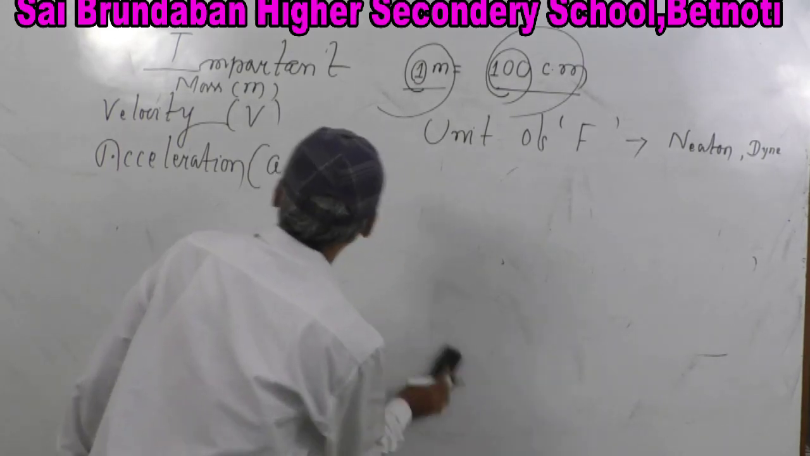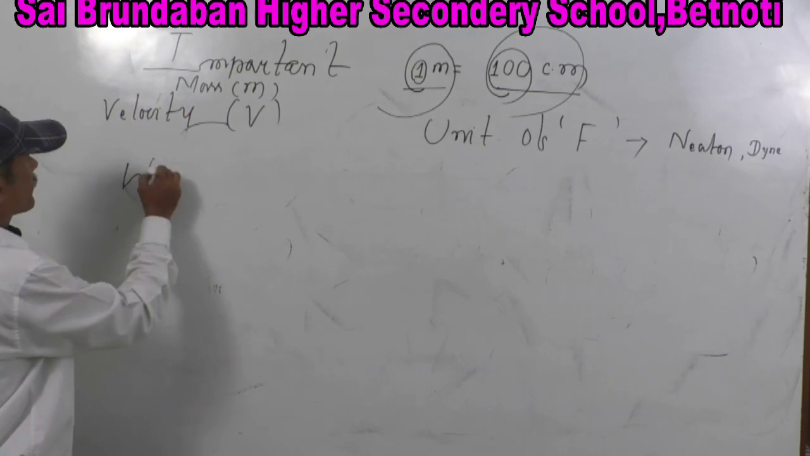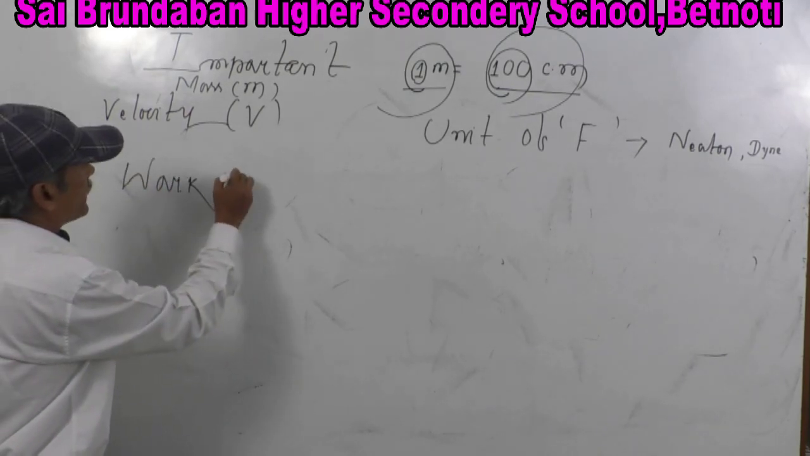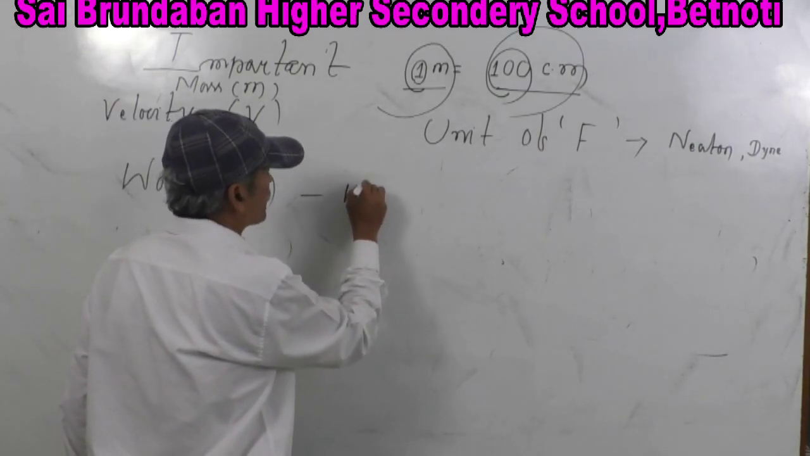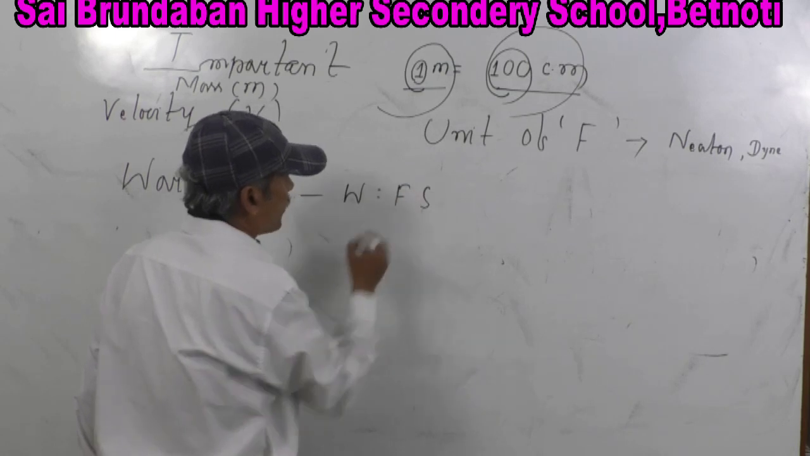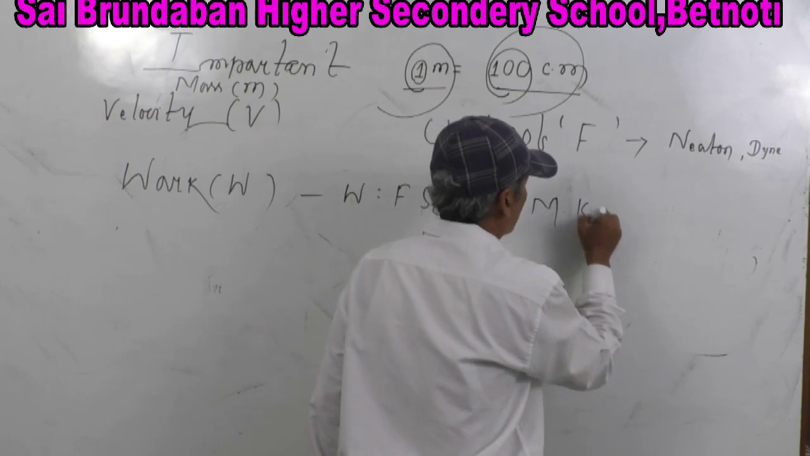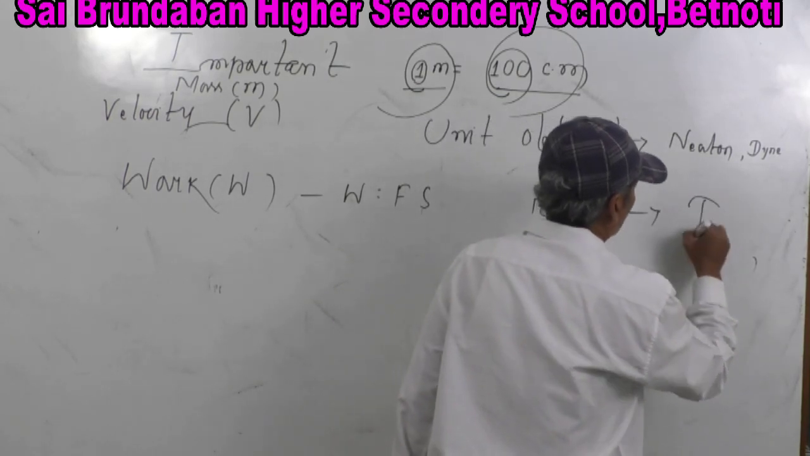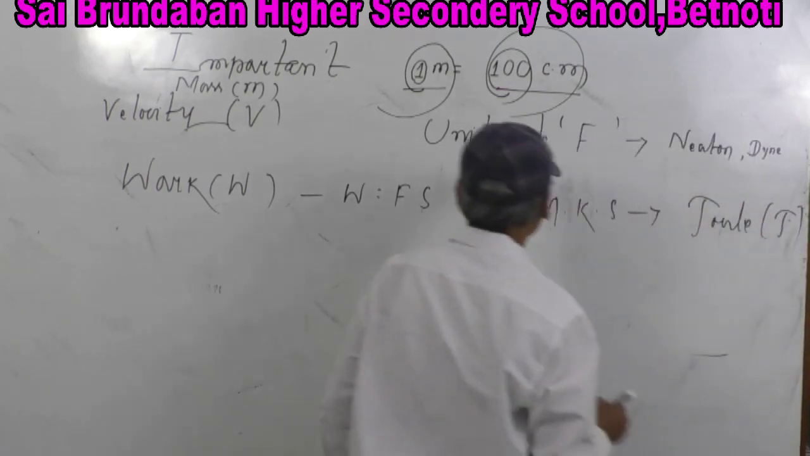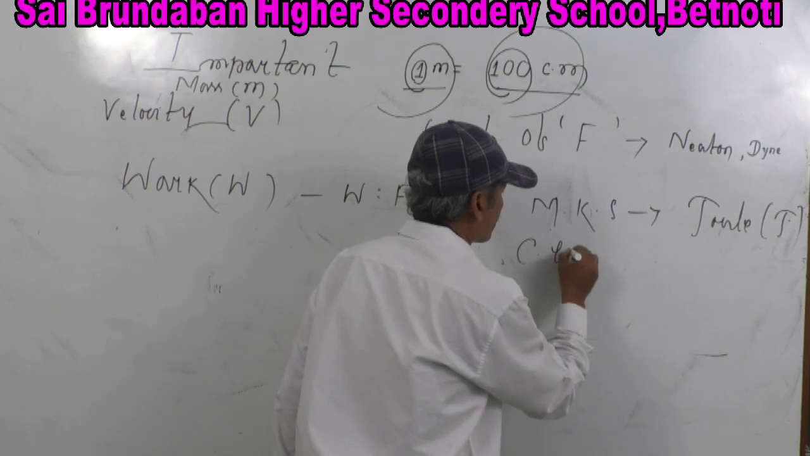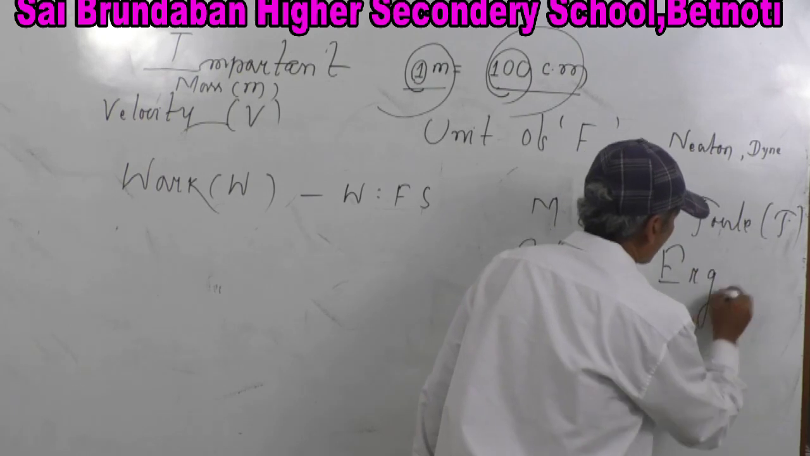Similarly, you know, work is a derived quantity. Its symbol is W. What is its equation? Its equation is W is equal to Fs. You know it earlier. What is its unit in MK system? Its unit in MK system is Joule. Its symbolic presentation is J. What is its unit in CGS system? Its unit in CGS system is erg.